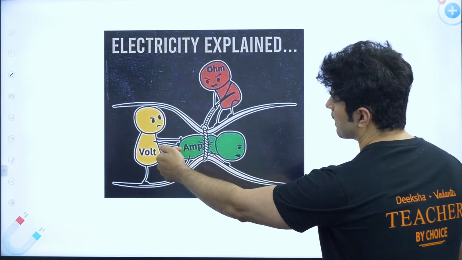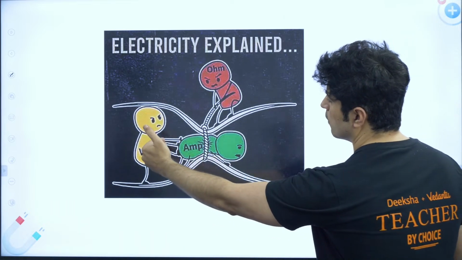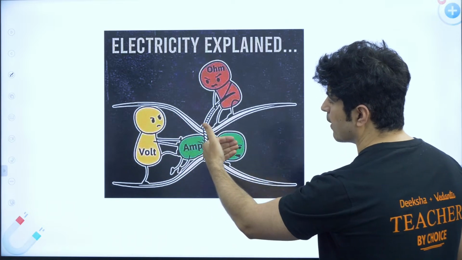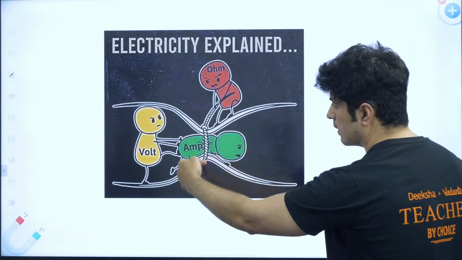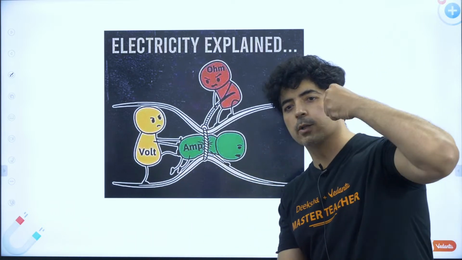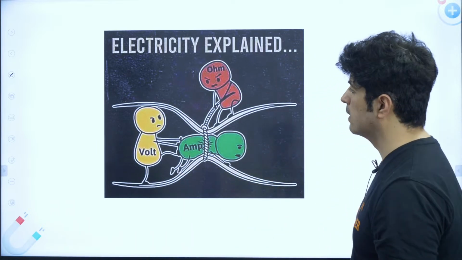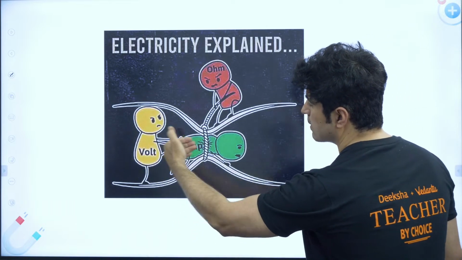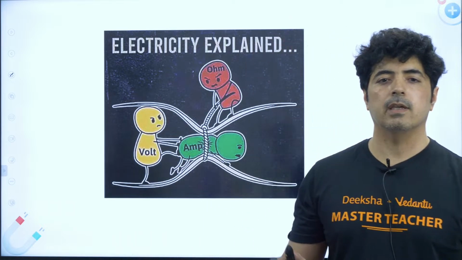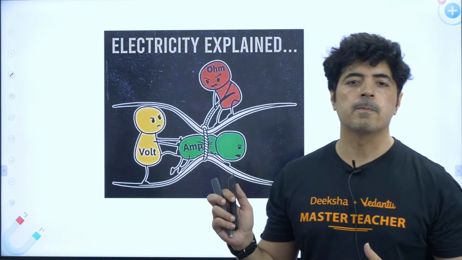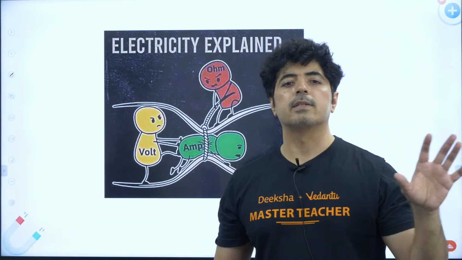One guy, the green one, is trying to pass through a very narrow pipe. The red one is trying to make it narrower by pulling with a rope, and there is one yellow one which is pushing it. This is exactly what happens in this chapter. If you understand this particular animation, you can understand this chapter.